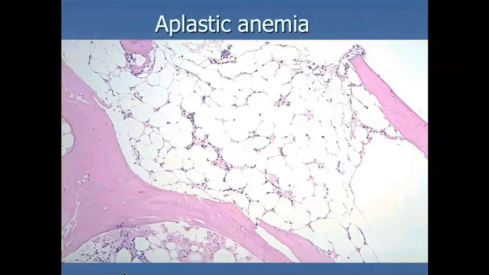Did you identify what is in this picture? Anybody can see? The pink is the bony spicules. Okay, the empty spaces are the fat spaces. The small dots are the hematopoietic cells. What are we looking at here? Only the fat spaces are maximally increased, and only a small focal area is showing the hematopoietic cells. That's why it's called a hypocellular marrow in aplastic anemia.